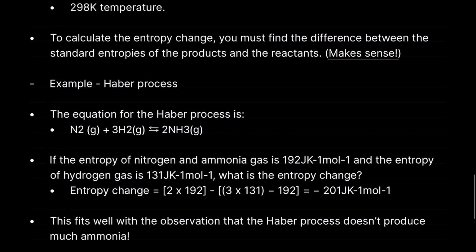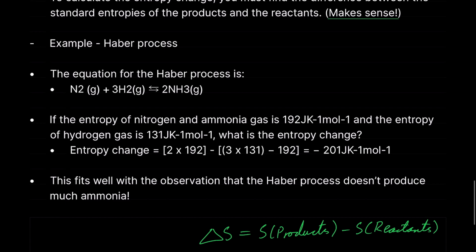For example, the Haber process, right? So the equation for the Haber process is here. If the entropy of nitrogen and ammonia gas is, yeah, it's just a quick example here, right? If the entropy of nitrogen and ammonia gas is 192 kilojoules per mole, and the entropy of hydrogen is 131 joules per Kelvin per mole. I didn't say kilojoules per mole.